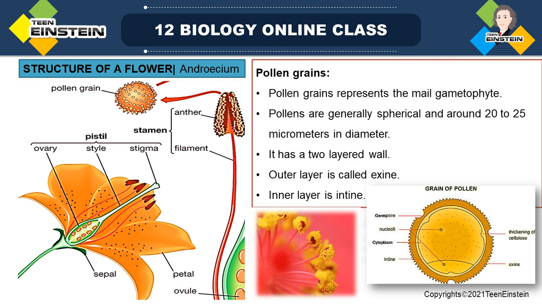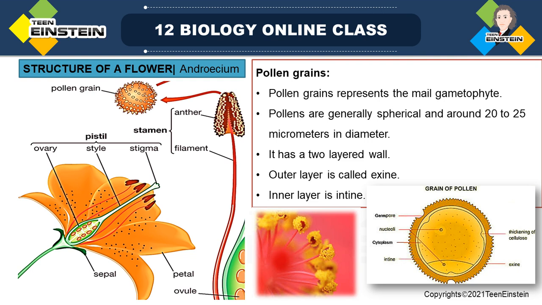And the innermost layer is the tapetum. Which is the innermost layer? Tapetum is the innermost layer, and the cells of the tapetum give nourishment to the developing pollen grain. They have a nutritive function.